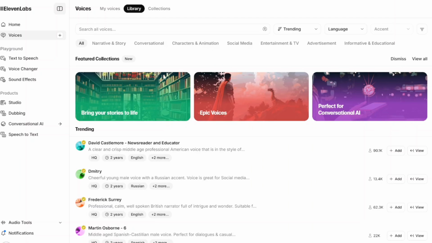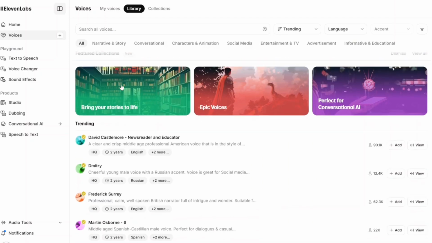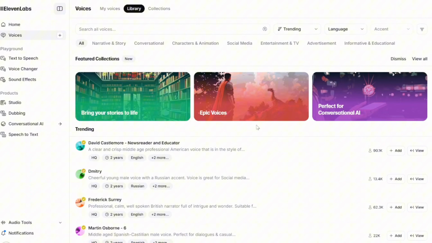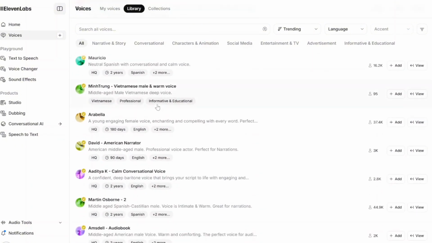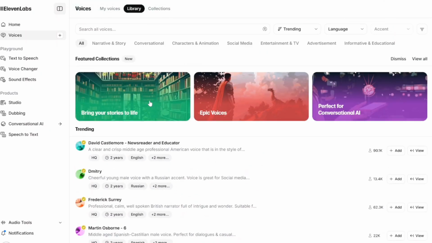You can see the top here, all the categories: narrative and story, conversational, characters and animation, bring your stories to life. They just have a whole bunch of things to choose from. I love 11 Labs so much. But yeah, there's just a wide range to choose from. Bring Your Stories to Life is one of my favorites to choose.